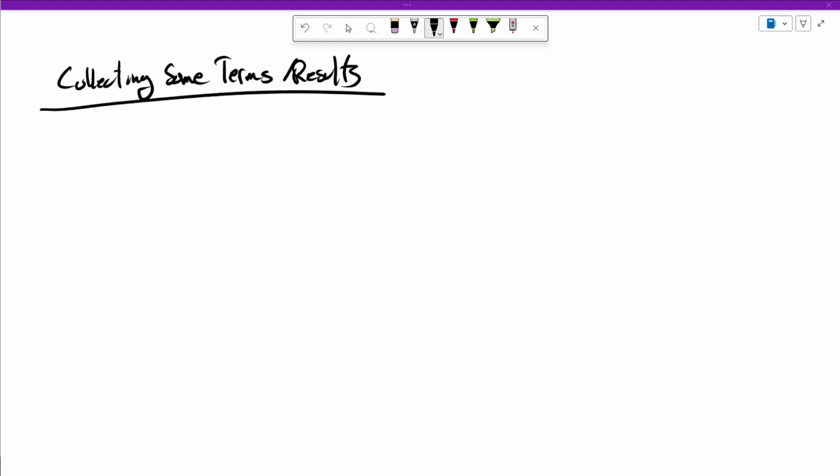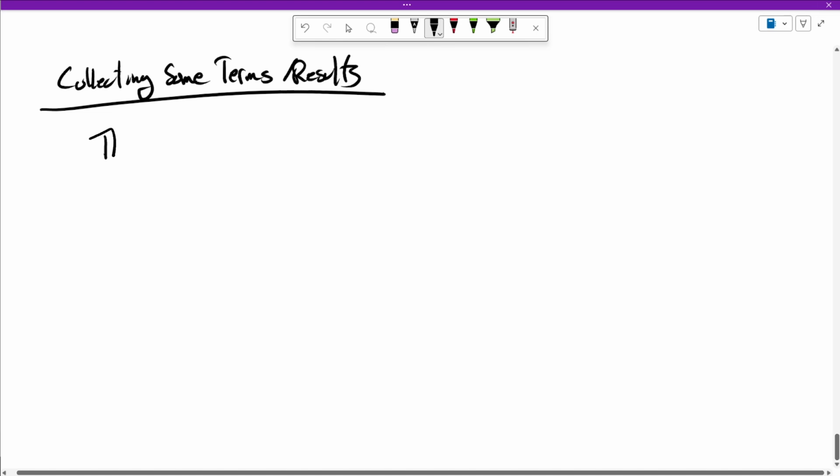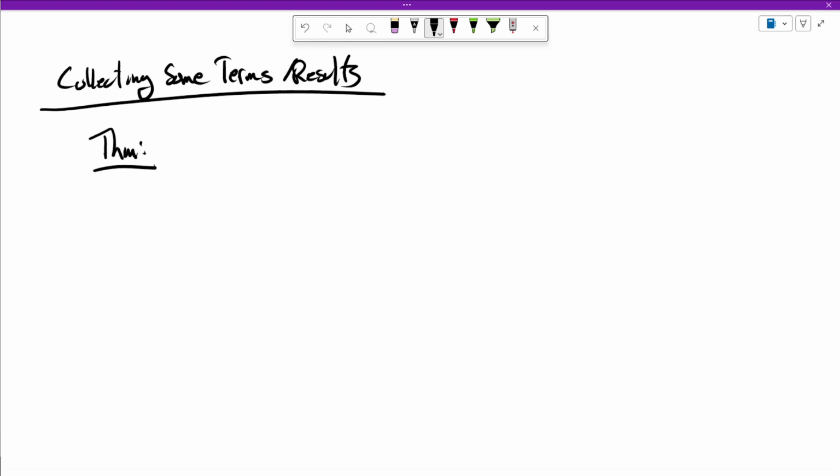So this won't be an example. All we're going to do in this video is collect some results. These results shouldn't be at all surprising. You used them when you took single variable calculus of a real variable, and the results are just, oh, hey, the same thing is true for complex numbers.